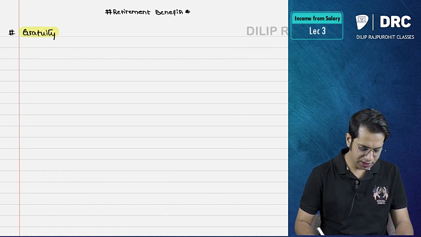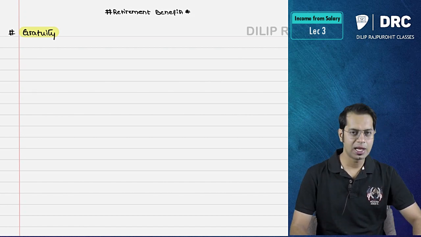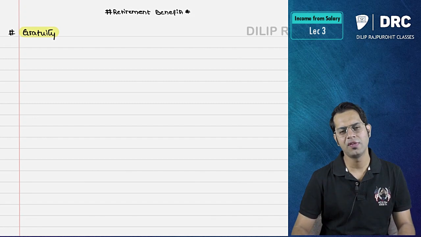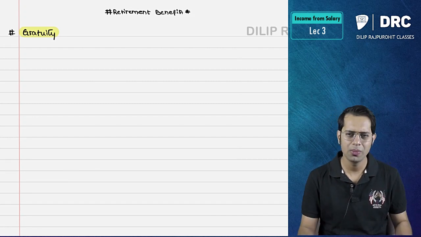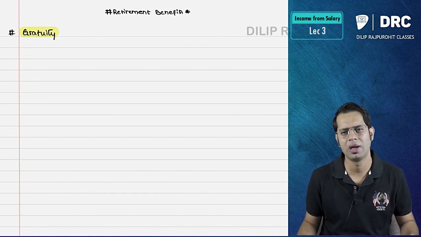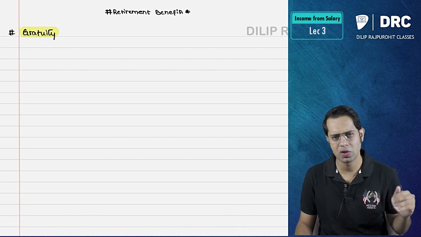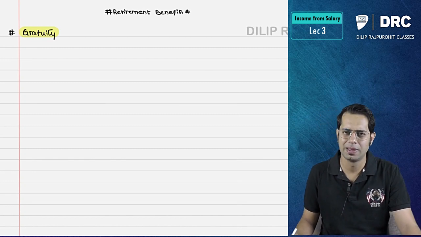Now, sir, what is this gratuity? Is it taxable, not taxable? Is it included in salary, not included in salary? That is what we are going to see now. Retirement benefit, gratuity. What happens is, if you work for a company for more than a particular period of time, normally out of love and affection, the company will give you some money. That money is nothing but gratuity.